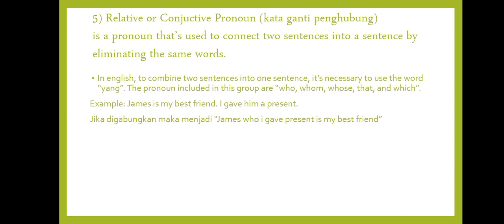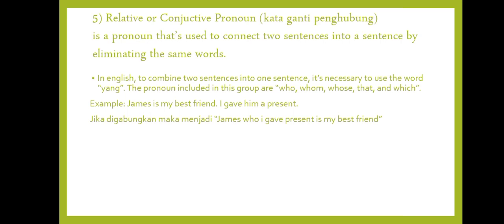Now for the fifth type of pronoun, relative or conjunctive pronoun, or kata ganti penghubung. Relative or conjunctive pronoun is a pronoun that is used to connect two sentences into one sentence by eliminating the same words.